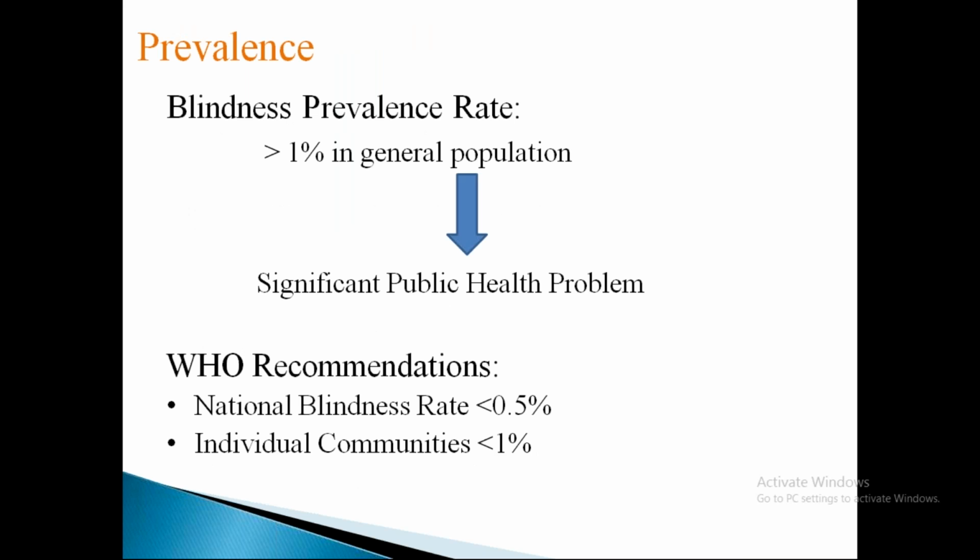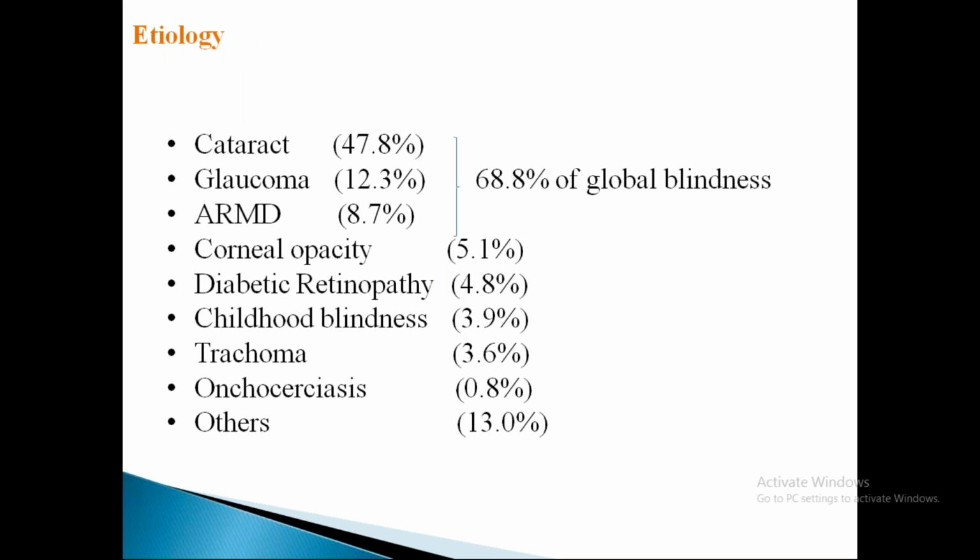So what is the prevalence? Blindness prevalence rate: if it is more than 1% in the general population, then it is a significant public health problem. Previously, trachoma used to be a burden for the government to treat, and the prevalence rate used to be high. Nowadays, it is not like that. So the WHO recommendation is a national blindness rate of less than 0.5%. In individual communities, it should be less than 1%.